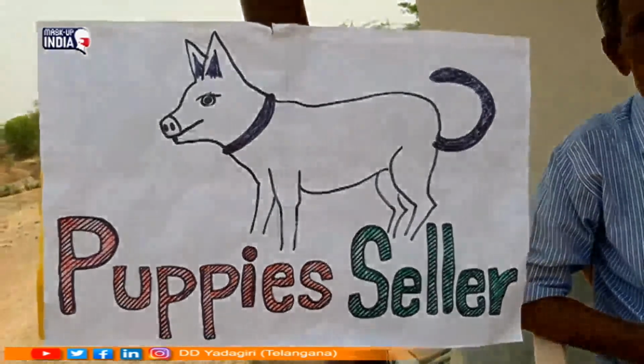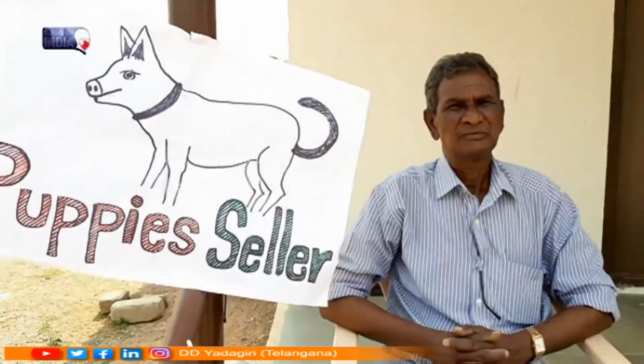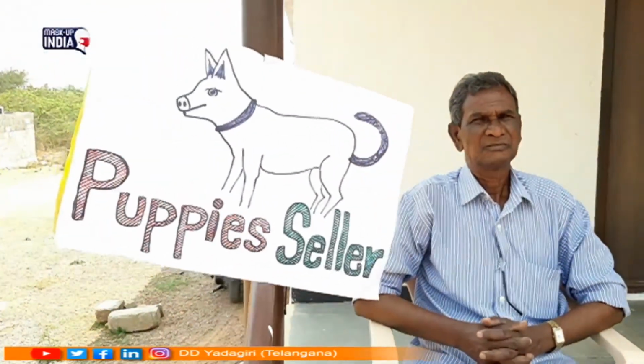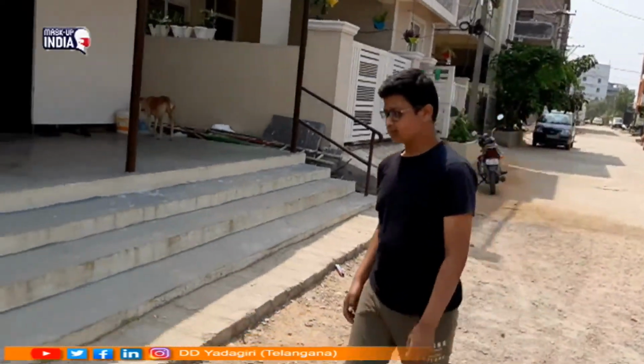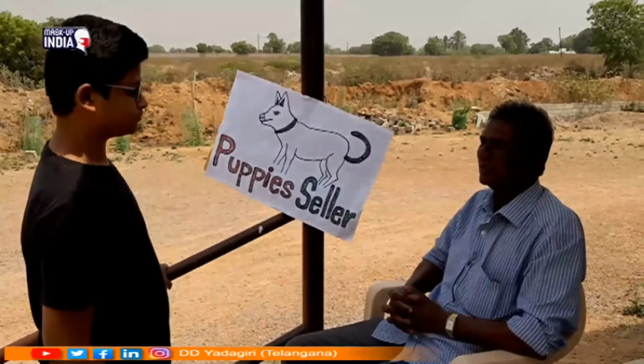Children, look at this signboard. What could you read there? Yes, puppy seller. Look at him. He is a farmer and he had some puppies to sell. He put his signboard on the edge of his farm. One day, a boy Vamshi came to his farm and said, Hello, mister. I want to buy one of your puppies.